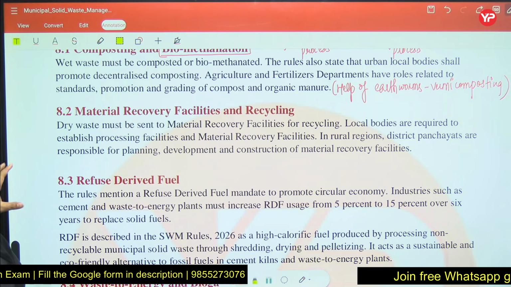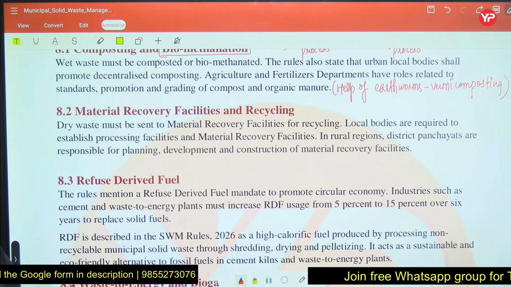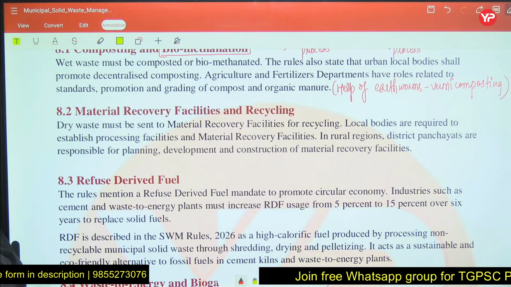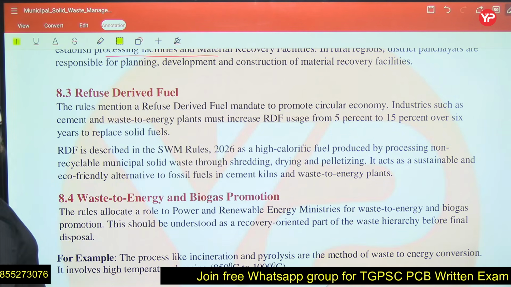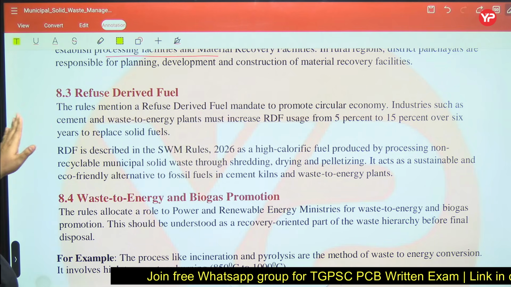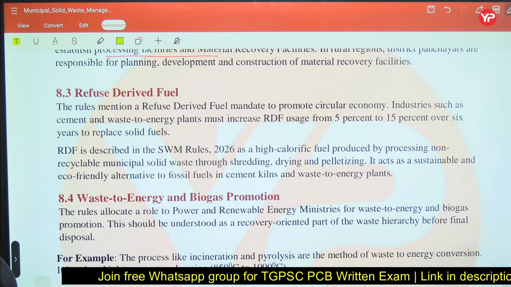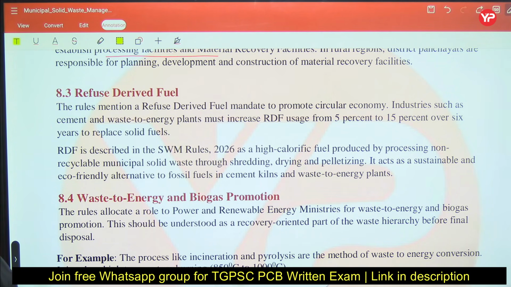See, second is your MRF. MRF is basically where dry waste must be sent to material recovery facilities for recycling. Local bodies are required to establish processing facilities. Okay. RDF is basically what, sir? The rules mention an RDF, refuse derived fuel mandate to promote circular economy.